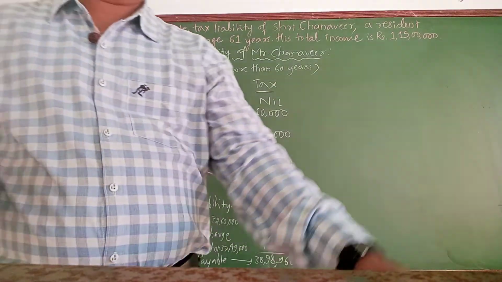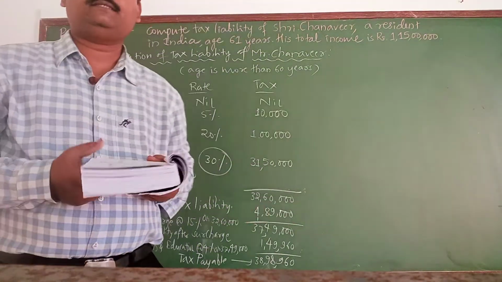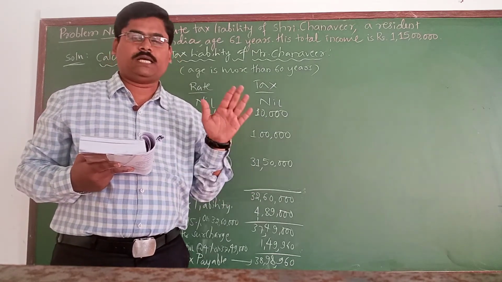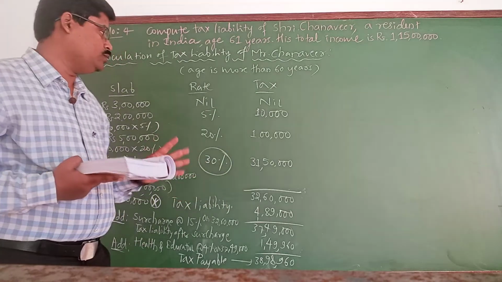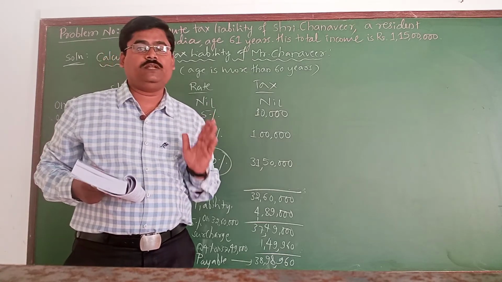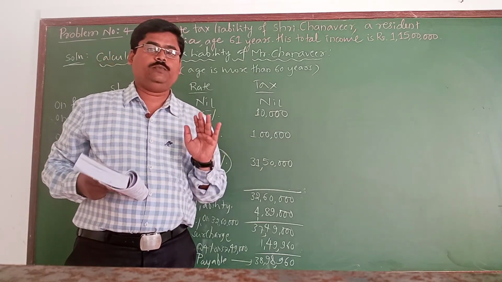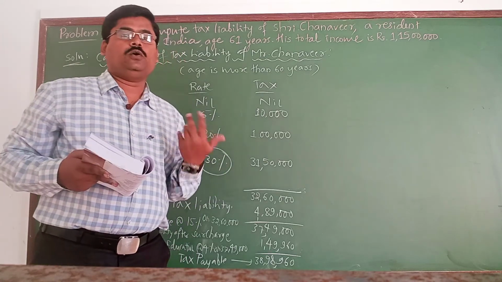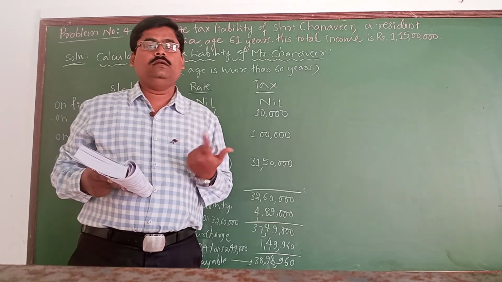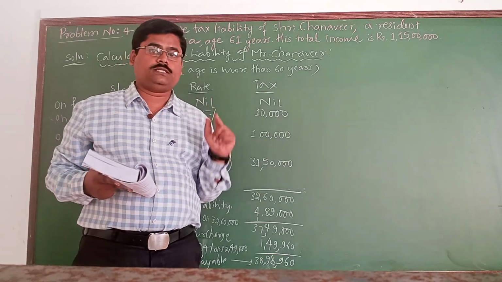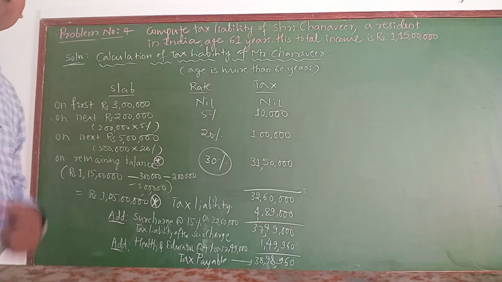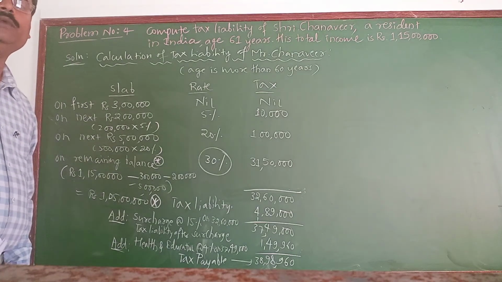So the special aspects of this problem are, first, the tax rates which become applicable to an individual whose age is more than 60 but less than 80 years. And second, when the total income exceeds rupees 50 lakhs, then surcharge comes into picture. And not only that, if the total income exceeds rupees 5 lakhs, then you need to pay the health and education cess also. So these are the special features of this problem. So please go through the problem. With this I am going to conclude my discussion.